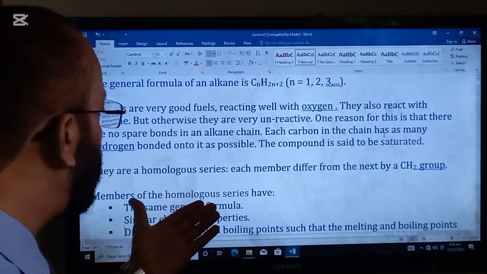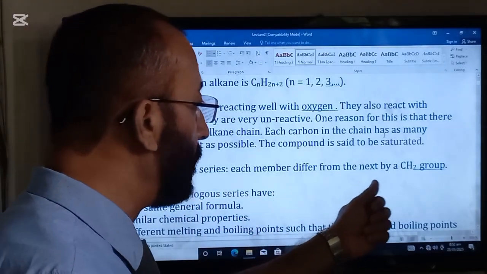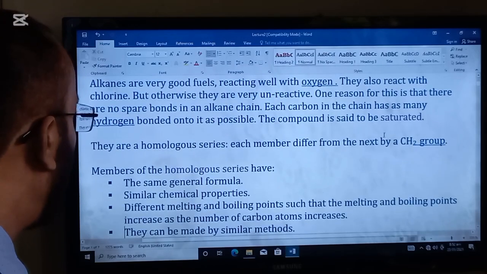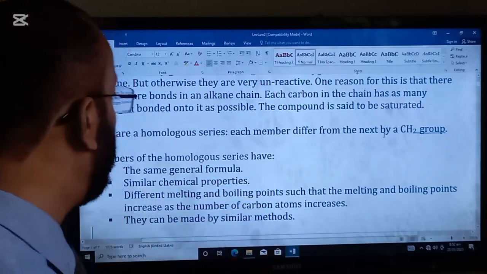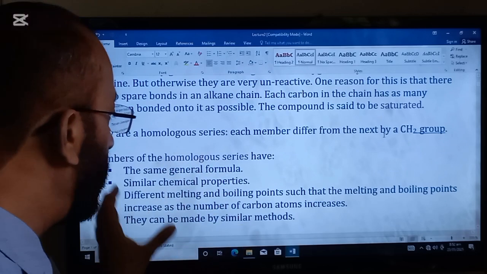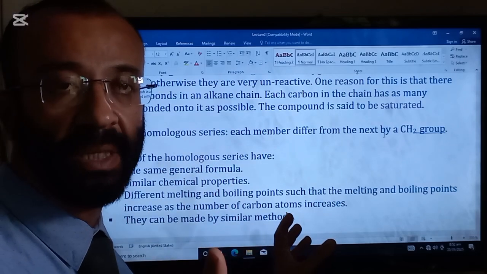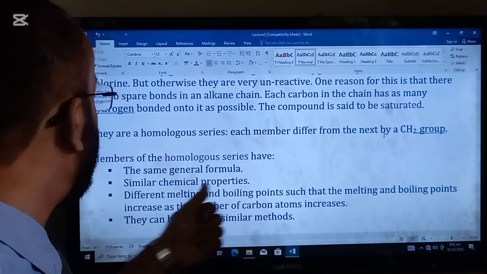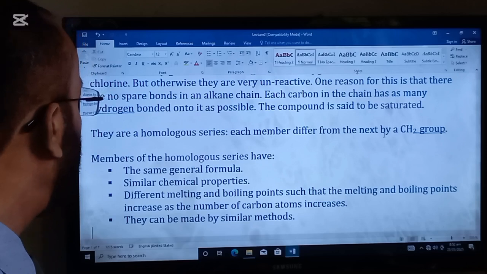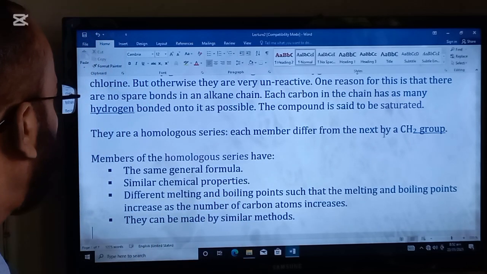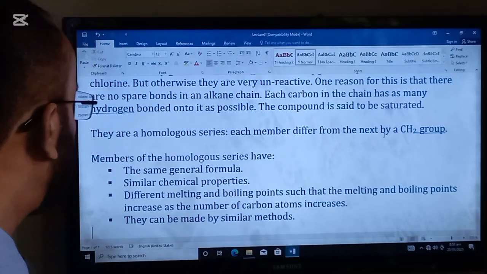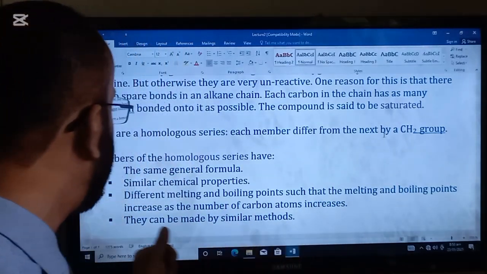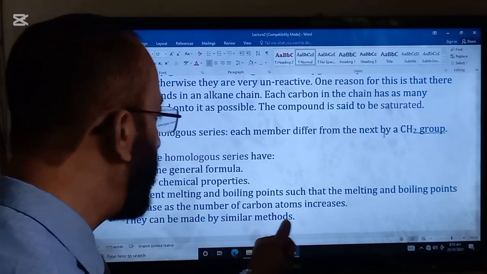They are a homologous series. Each member differs from the next by a CH2 group. This is a short question which normally comes in the paper for 2 or 3 marks: what are the properties of the homologous series? Members of the homologous series have the same general formula, similar chemical properties, and different melting and boiling points, such that the melting and boiling points increase as the number of carbon atoms increases.